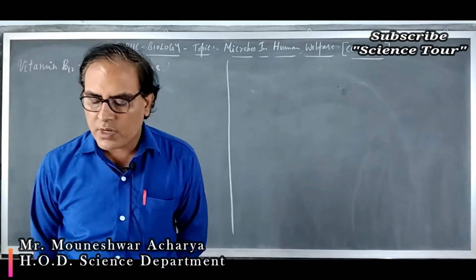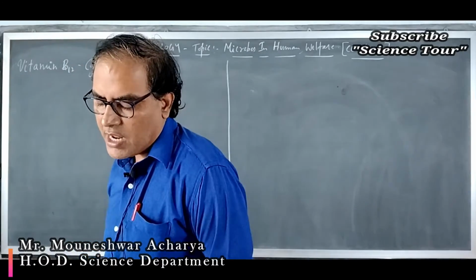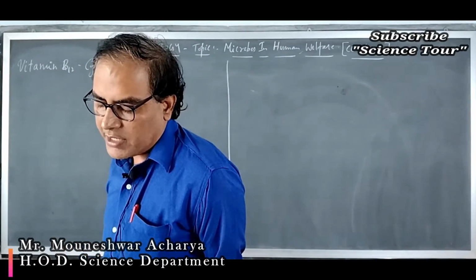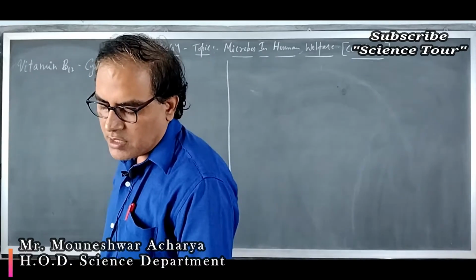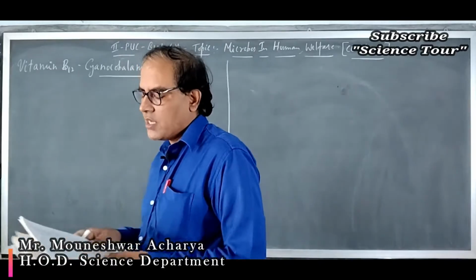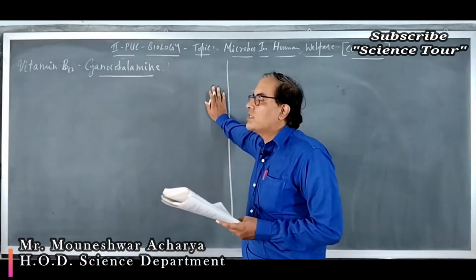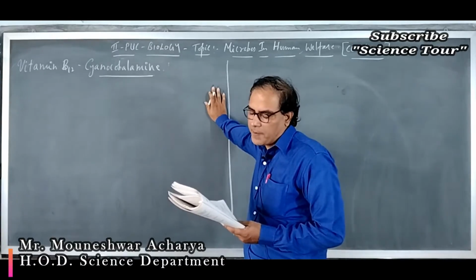Next, question number 4. Match the following list of bacteria and their commercially important products. In one column they have given different kinds of bacteria, and in another column the different products produced by these bacteria.